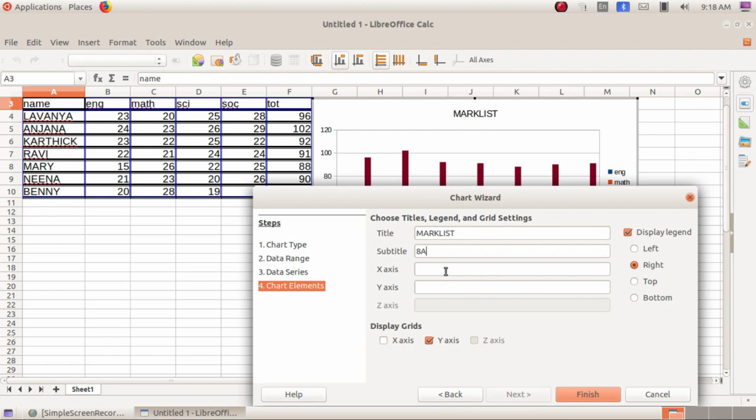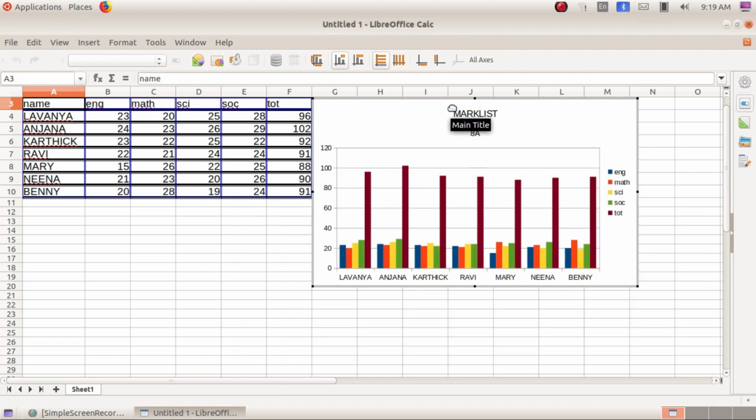And if we need to give the names, we can give it here. Okay, then finish. See, it's displayed over here. That's the main title and the subtitle here. Here we have the legends, and it's the x-axis. The names are in the x-axis, and in the y-axis we have the scores. Okay, and these are the data points. This is how we insert a chart in the Calc.